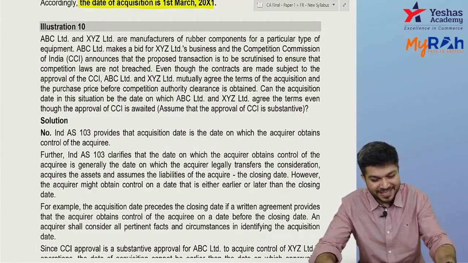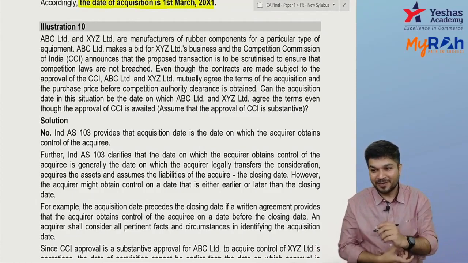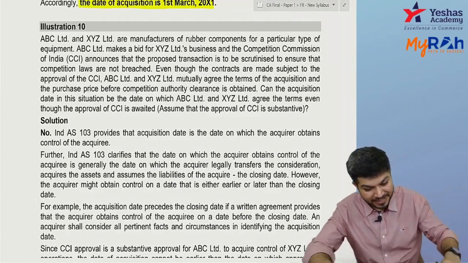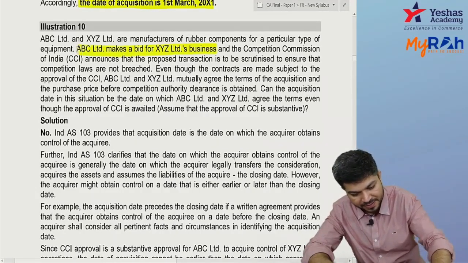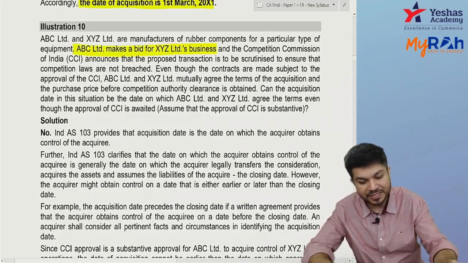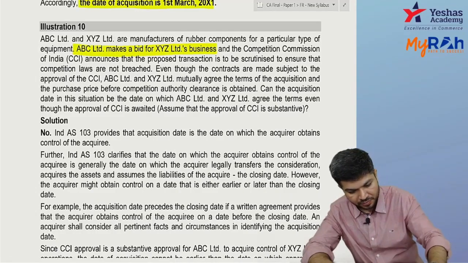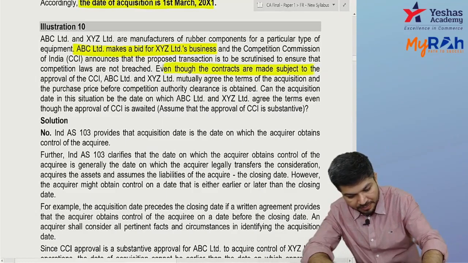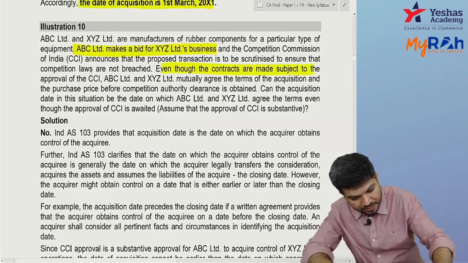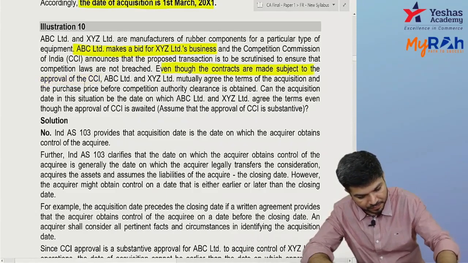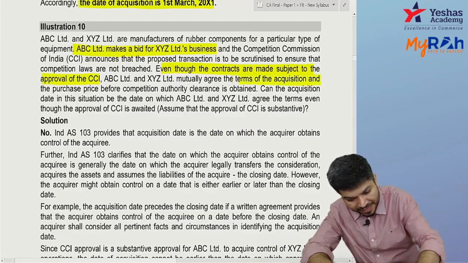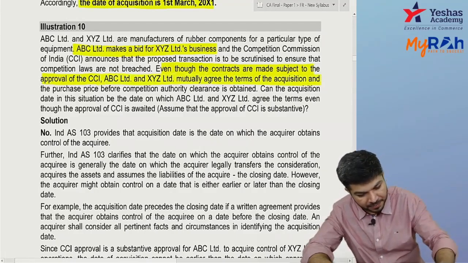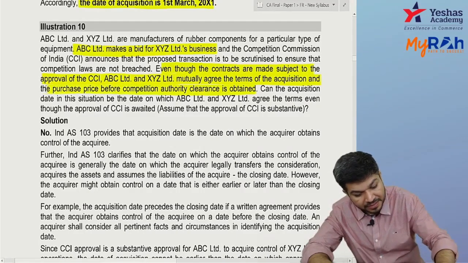ABC Limited and XYZ Limited are manufacturers of rubber components. For a particular type of equipment, ABC makes a bid for XYZ's business, and CCI is telling you need their approval. Even though the contracts are made subject to approval of CCI, ABC and XYZ mutually decided the terms of acquisition and purchase price before they obtained the clearance of CCI.